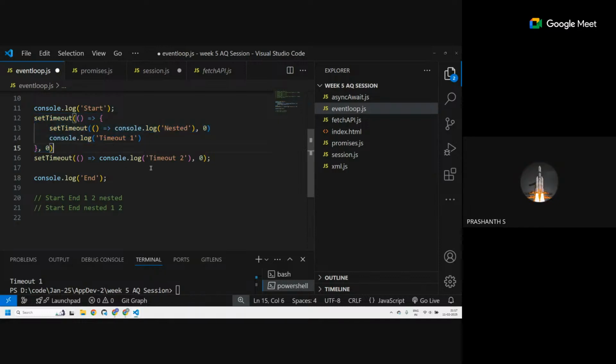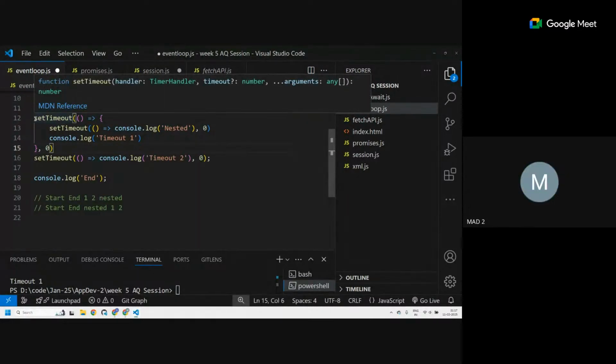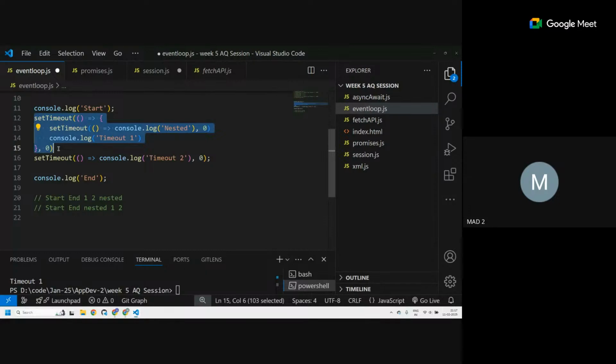What will happen to this set timeout? This goes to the web API. Does the code inside it execute right now? Does this execute right now or not? No. Important thing. So what happened here is this particular set timeout goes to the web API. Is everyone clear with this?